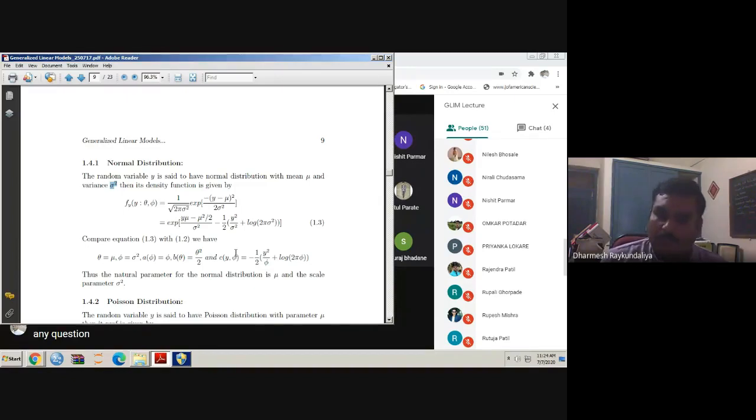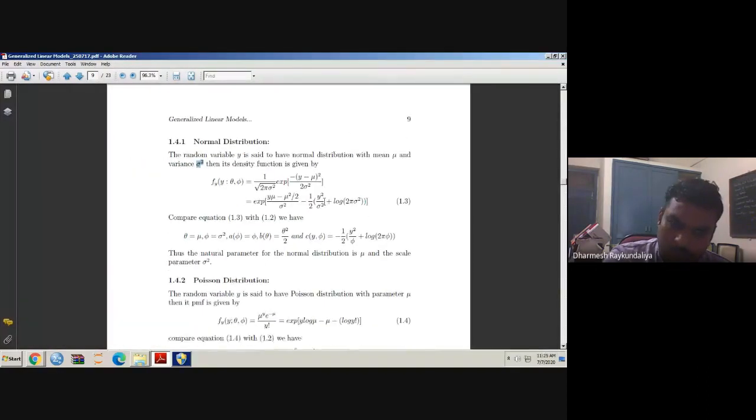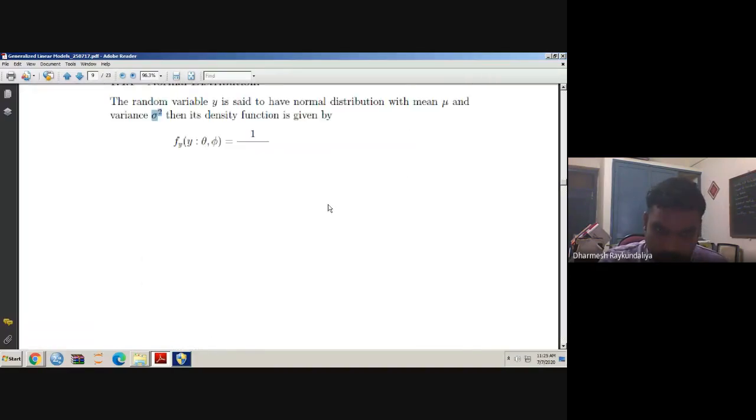See, this is very important. You should be able to write a particular distribution function in the form of the exponential family. Because ultimately, in generalized linear models, we are looking for the natural parameters, the scale parameters, and the function of theta, that is called b theta. And then the entire procedure will continue. So if you are clear, we will move to the next. Let us talk about the Poisson distribution.